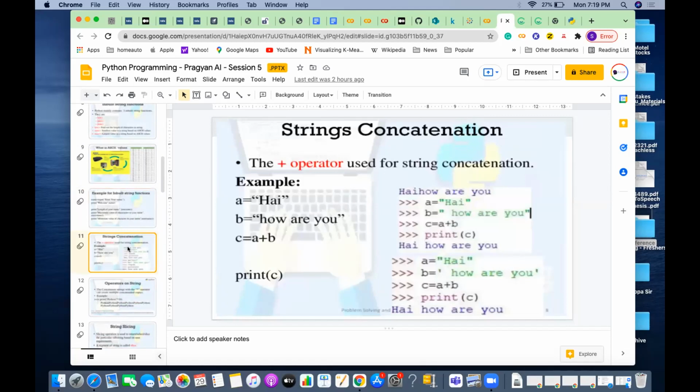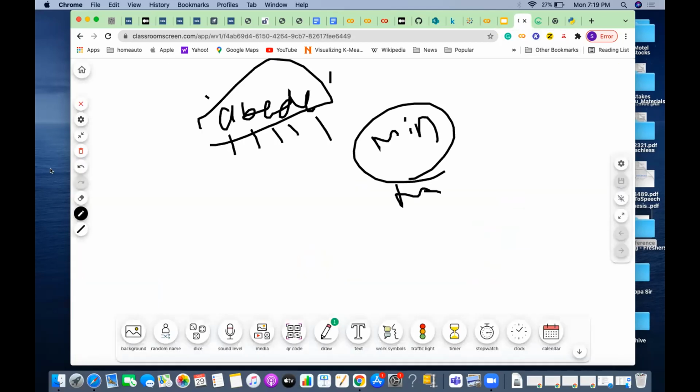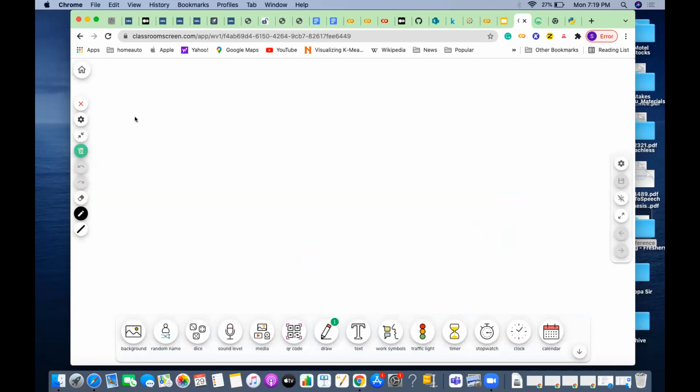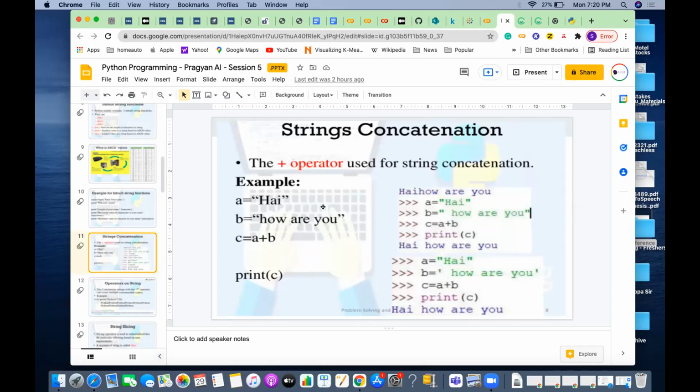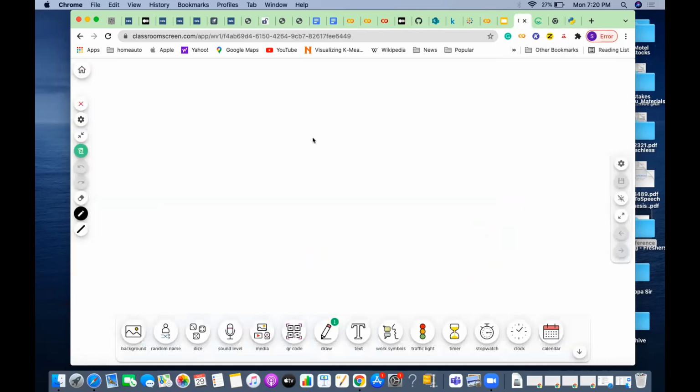Okay. The next thing we look into: what all things did we look into? We looked into strings and string methods, and a few methods. The next thing we'll look at is how we can do string concatenation. Usually, if you learn C programming, they will ask you to concatenate two strings. It is pretty easy in Python.